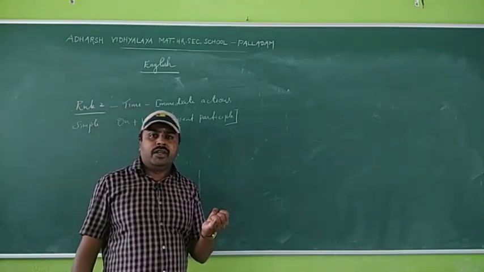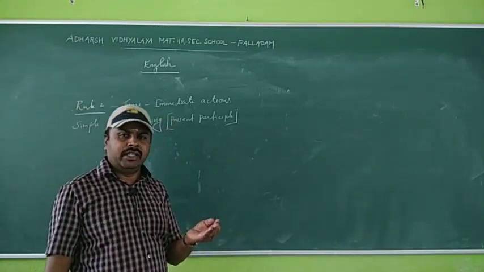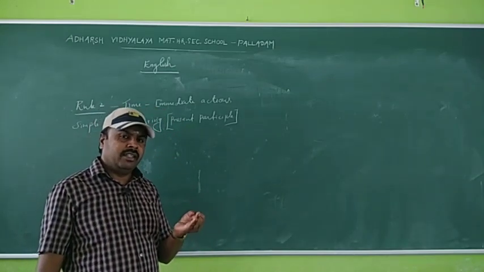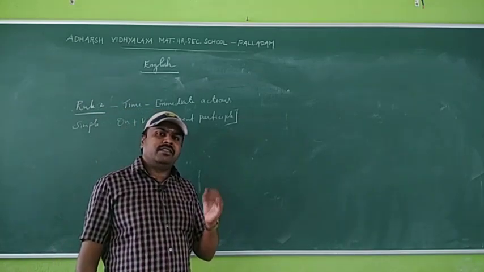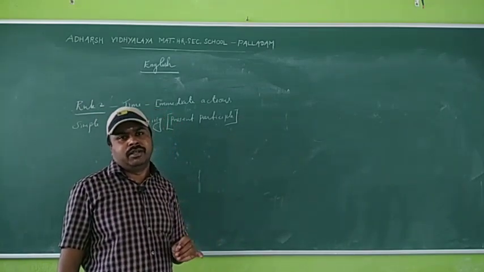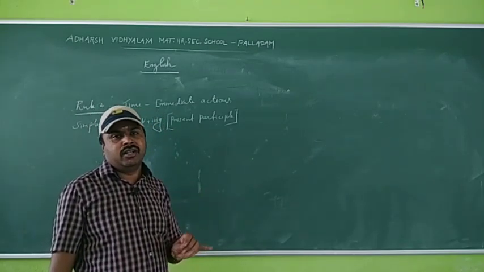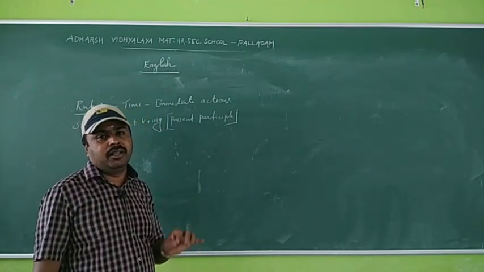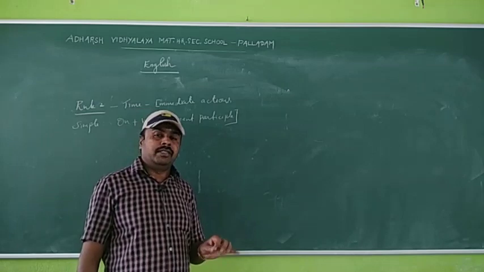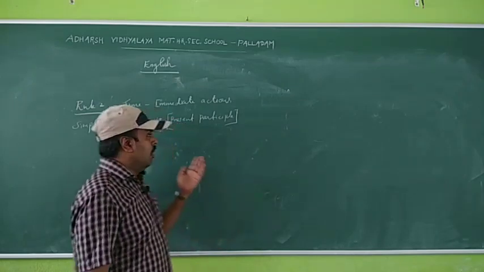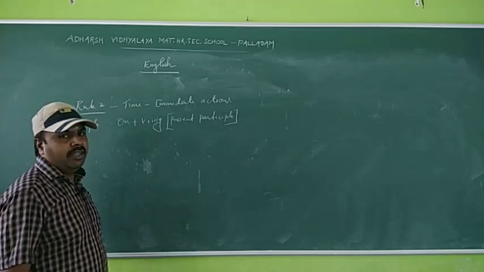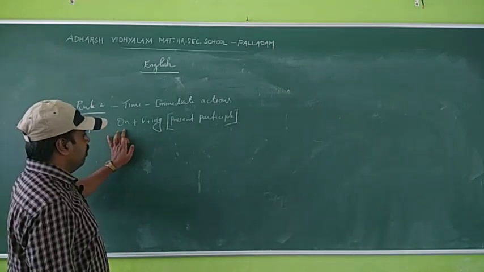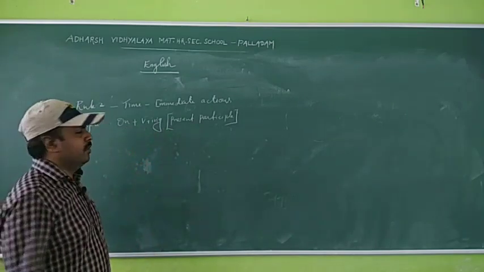Okay, that is we have verb V1, V2, V3, V4. V1 is present tense, V2 past tense, V3 past participle, next V4 is present participle. For example, go is V1, went is V2 past tense, gone is V3 past participle, going is present participle. So on plus V plus ing, that is present participle. Simple sentence phrase: on plus V plus ing.